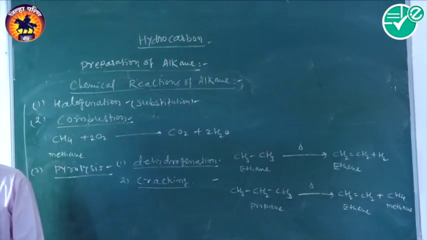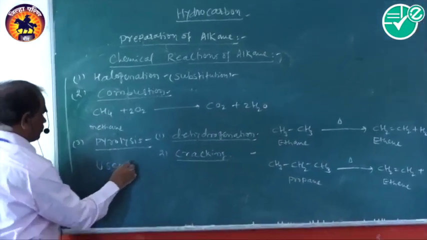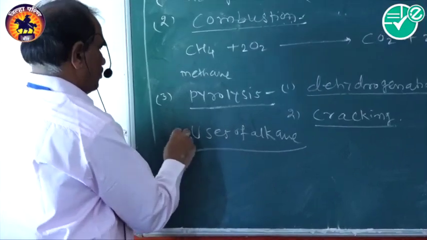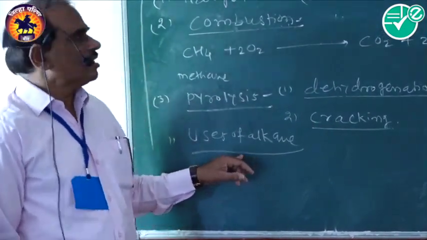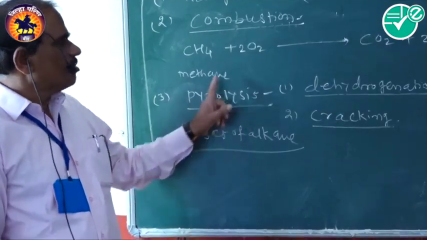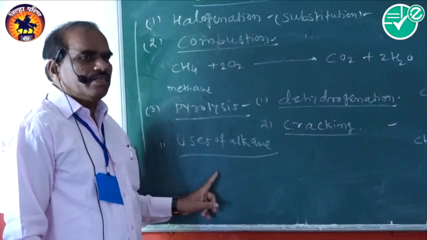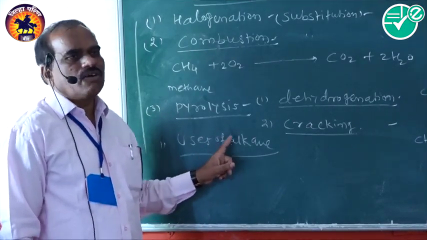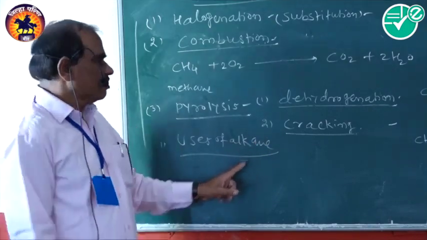And last, the uses of alkanes. As we know, alkane on combustion gives a large amount of heat energy, so it is used as a fuel. That means CNG or LPG gas are examples of alkanes. That is the first use.